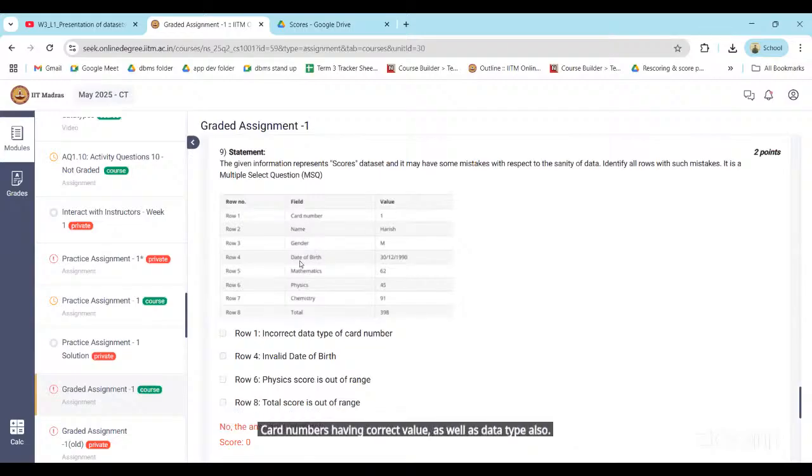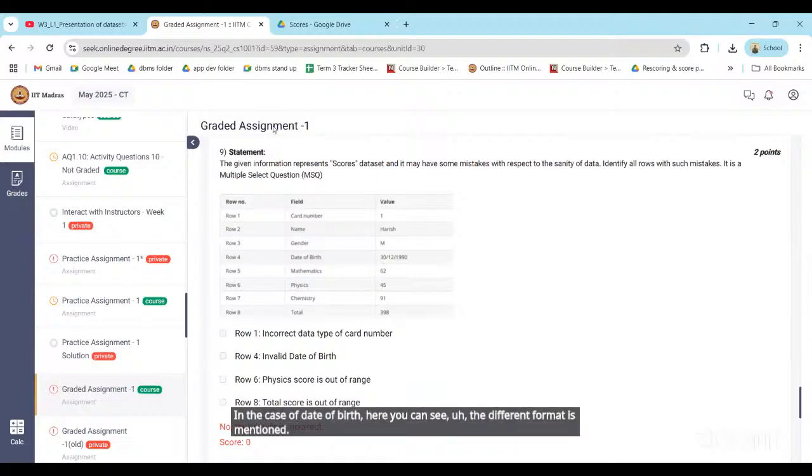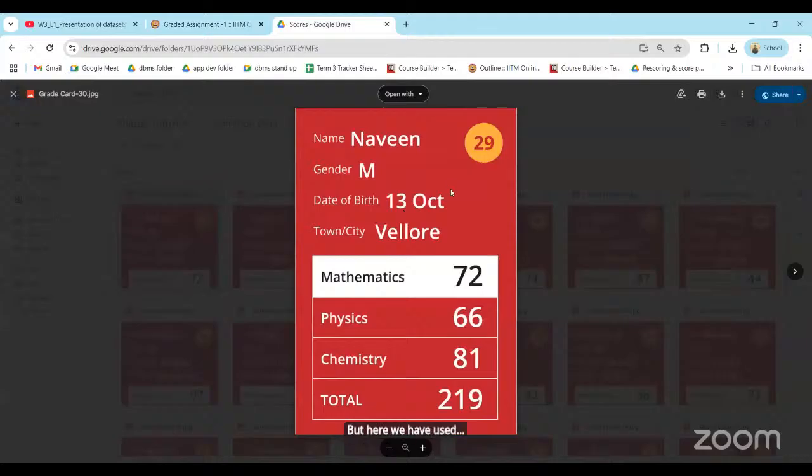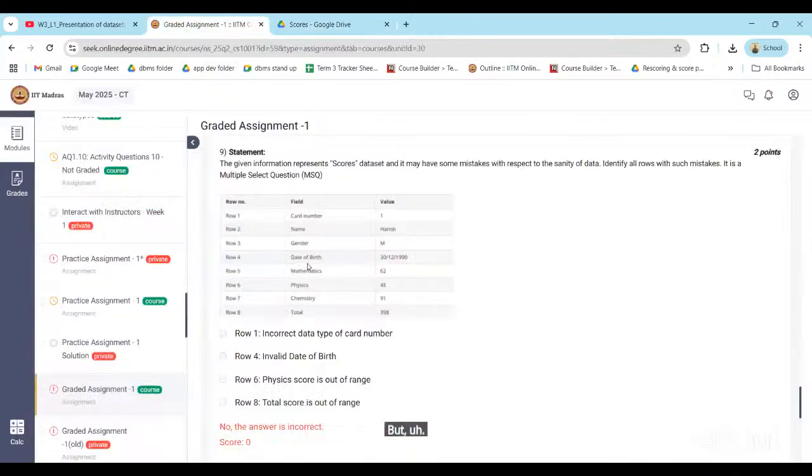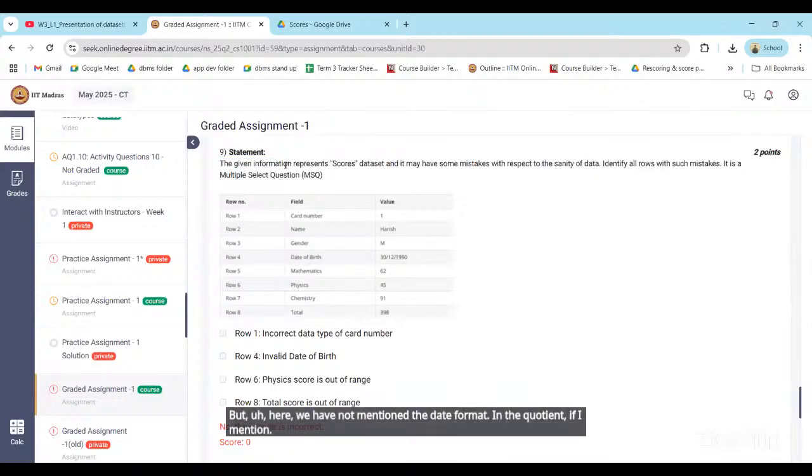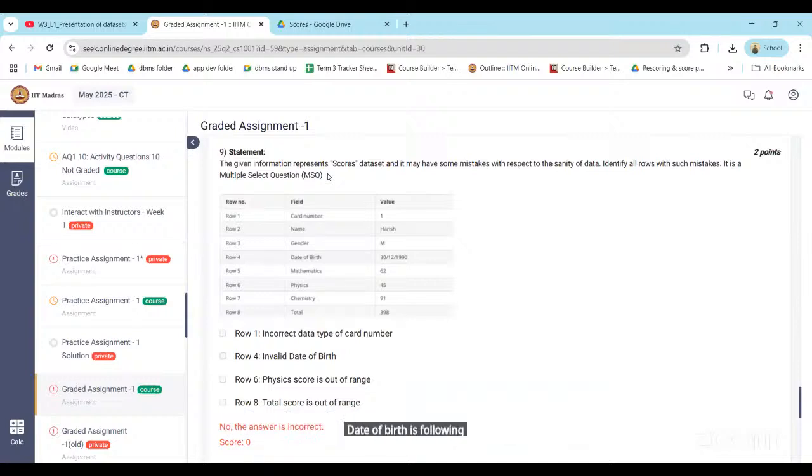In the case of date of birth, a different format is mentioned, but here we have used 13th October, and we have not mentioned the date format. In the question, if I mention date of birth is following DD, MM, YYYY format, then that will be the correct one.